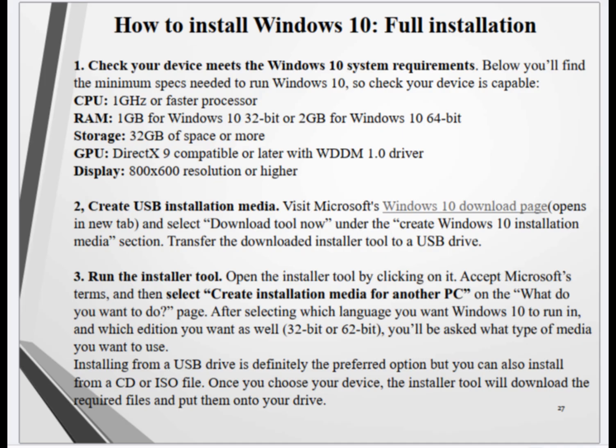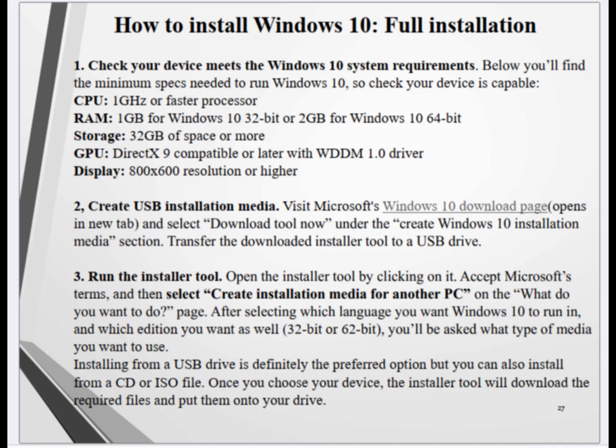CPU: 1 GHz or faster processor. RAM: 1 GB for Windows 10 32-bit or 2 GB for Windows 10 64-bit. Storage: 32 GB of space or more. GPU: DirectX 9 compatible or later with WDDM 1.0 driver. Display: 800x600 resolution or higher. 2. Create USB installation media.